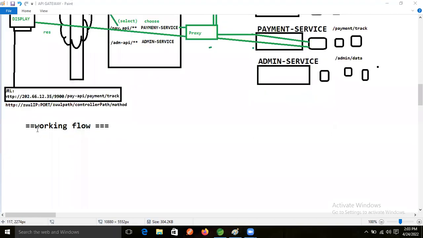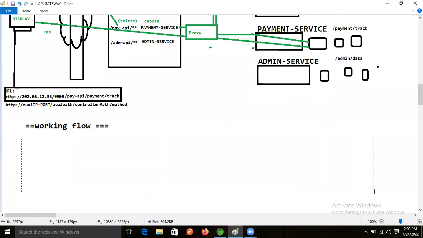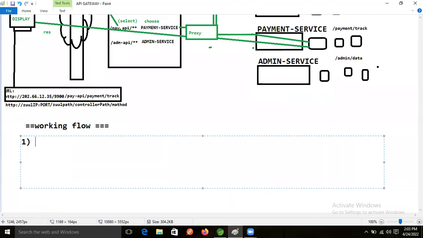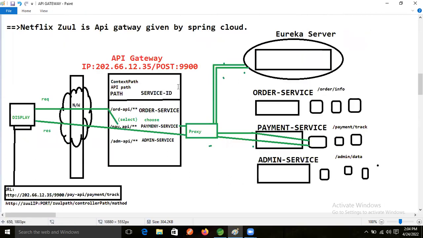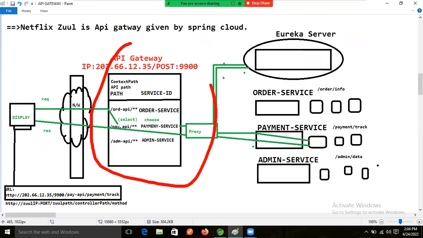So the first step: the end client makes a request to our backend application, right? After that, the request is taken by whom? The API gateway, right?